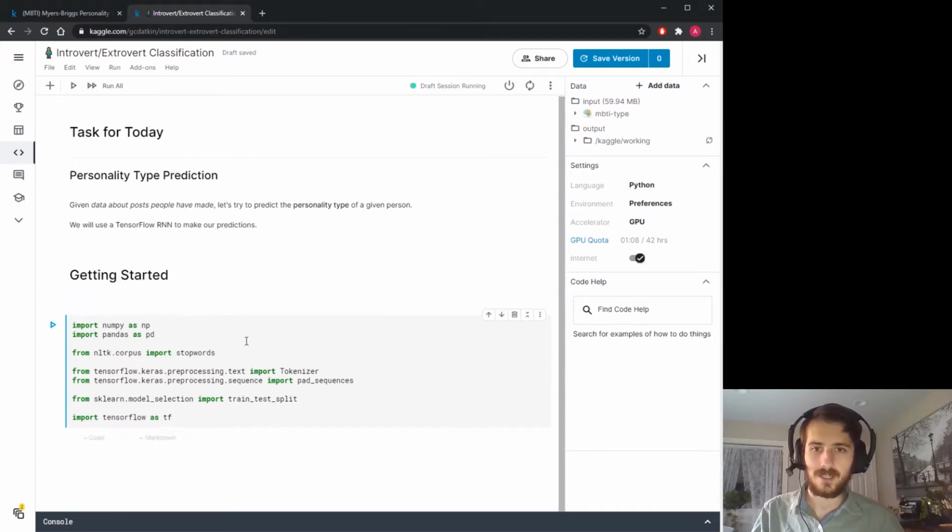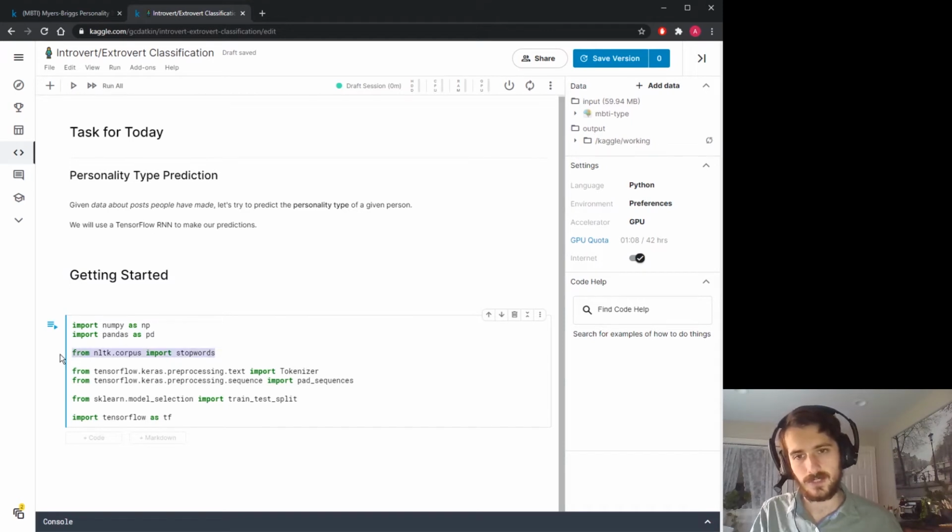So here I have some imports, NumPy and Pandas, just for processing the data. I'm going to get stop words from nltk.corpus. So this is just a list of words that are not useful in making predictions. And then we'll be getting a tokenizer and pad sequences function from keras.preprocessing for transforming the posts that people have made into sequences of unique integers. And then we will get the train test split function from sklearn and use TensorFlow to build our model.